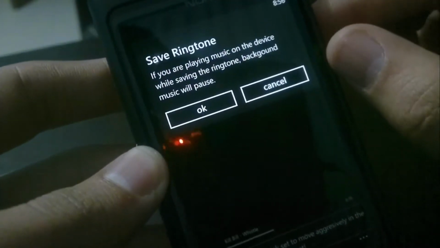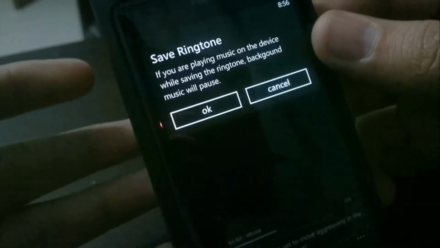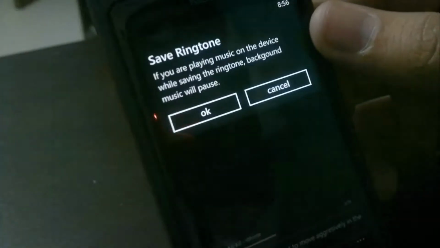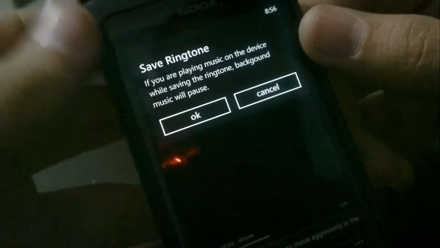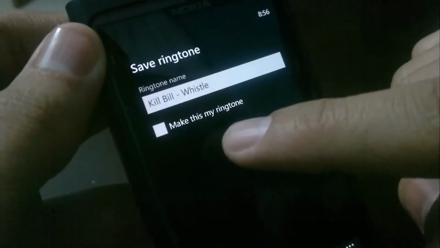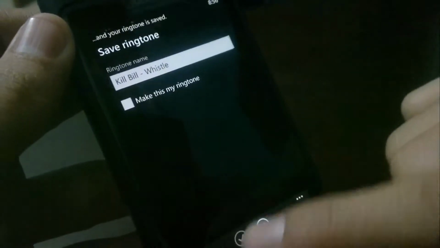If you're playing music on the device while it's saving, the background music will be paused, because I think it has something to do with how the ringtone is transferred to the device. It's recorded internally or something, I'm not exactly sure. So, Kill Bill whistle. And you have an option to make that your ringtone immediately, but I'm not going to select that option. Ringtone saved.